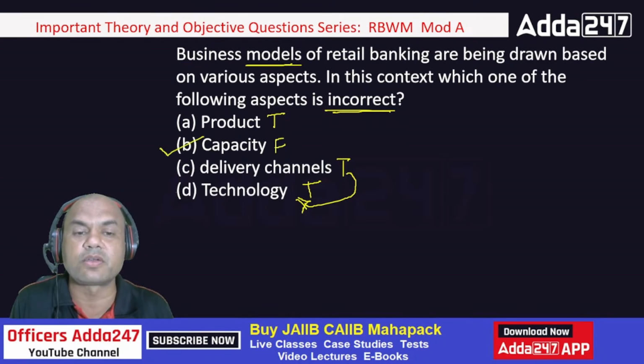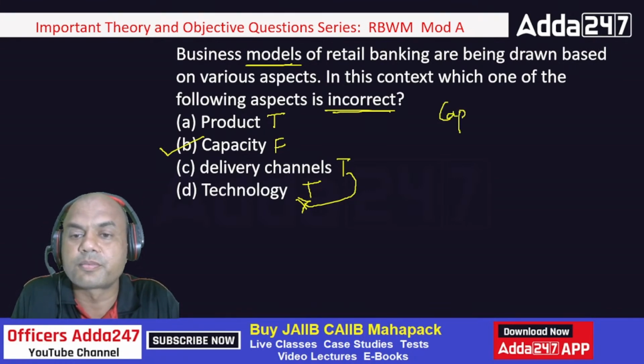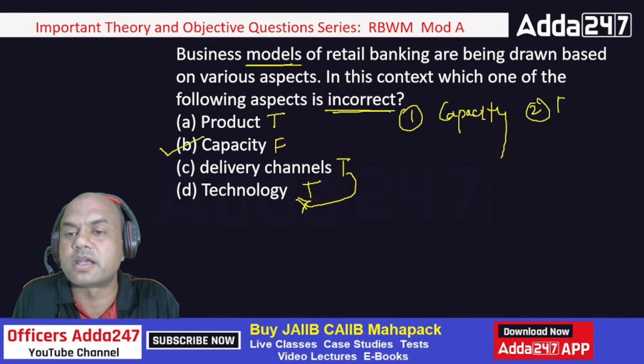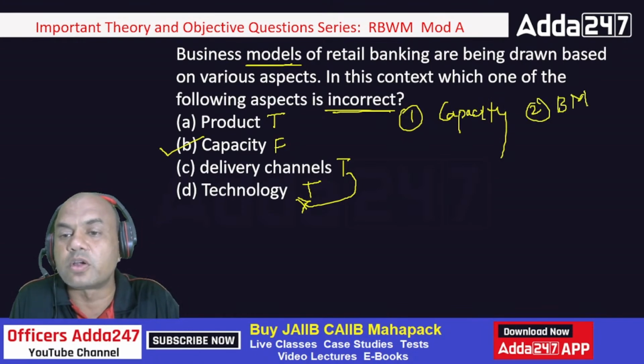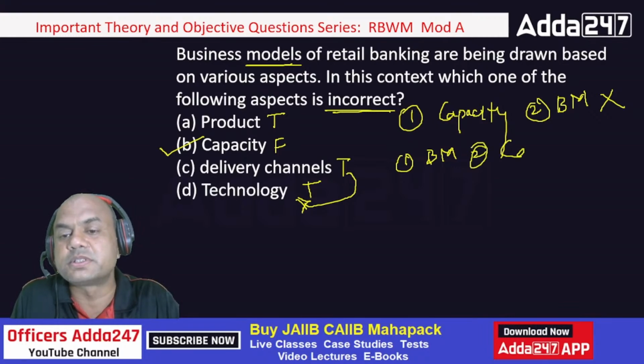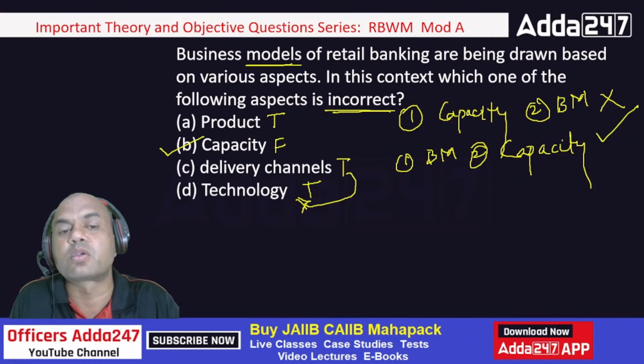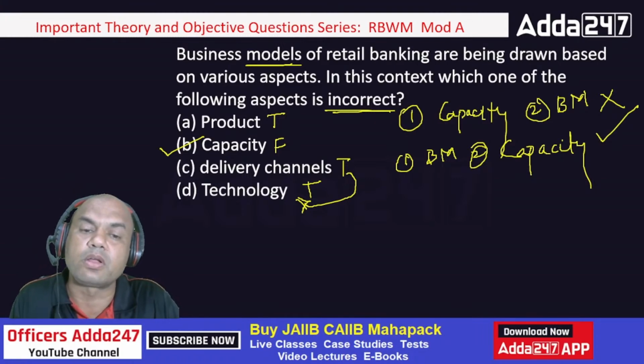And this is the answer I want. It's not the other way around. It's not first capacity, then business model. I'll just write BM, business model. It's always first business model and then capacity. According to my business model, I'll build my capacity. So capacity always comes next. So business models are drawn not on the basis of capacity, but all the remaining things.